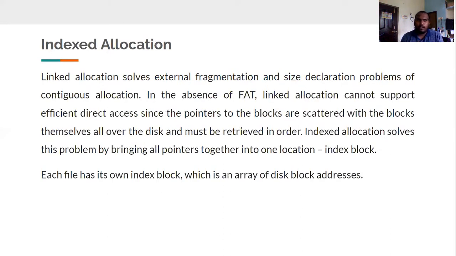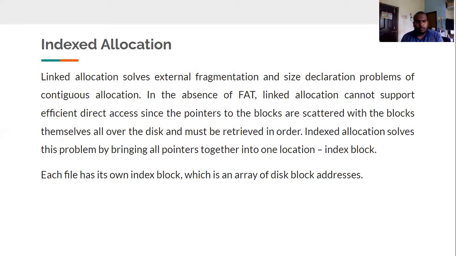Indexed allocation. Linked allocation solves the external fragmentation and size declaration problems of contiguous allocation. In the absence of FAT, linked allocation cannot support efficient direct access, since the pointers to the blocks are scattered with the blocks themselves all over the disk and must be retrieved in order.